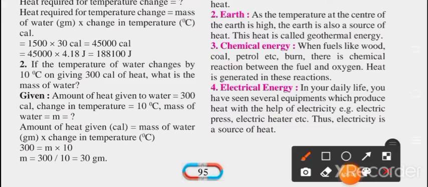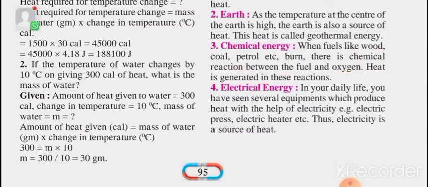Next is chemical energy. When fuels like wood, coal, petrol burn, there are chemical reactions between the fuel and oxygen, and heat is generated in this reaction. Obviously we all know that if you burn coal, wood, or petrol, some amount of heat is created, and we call it chemical energy because heat is generated by the chemical reaction between fuel and oxygen.